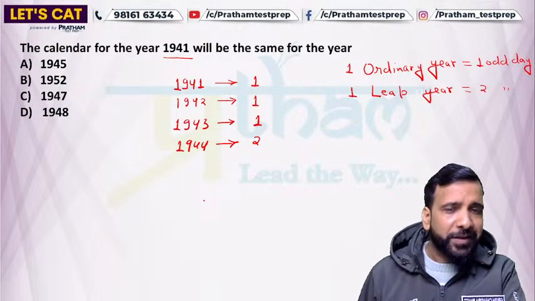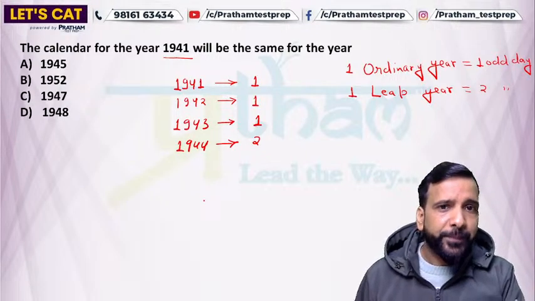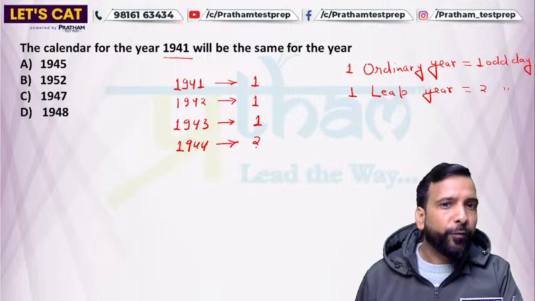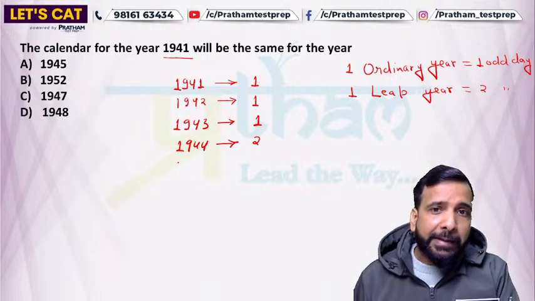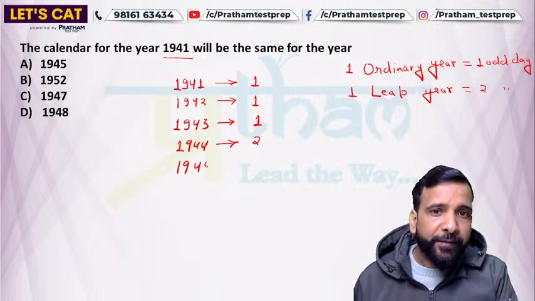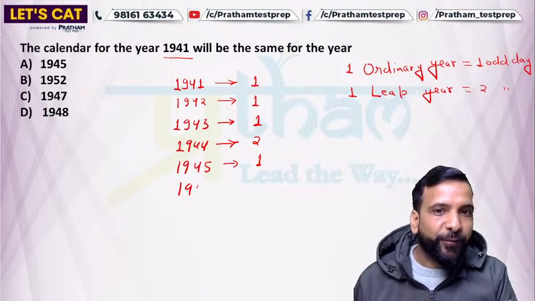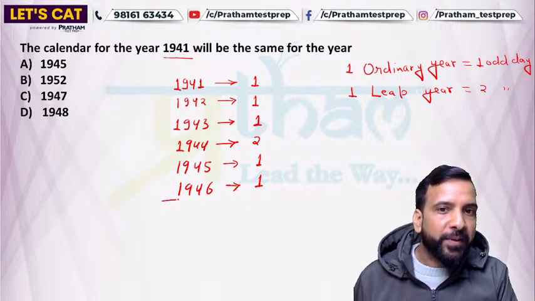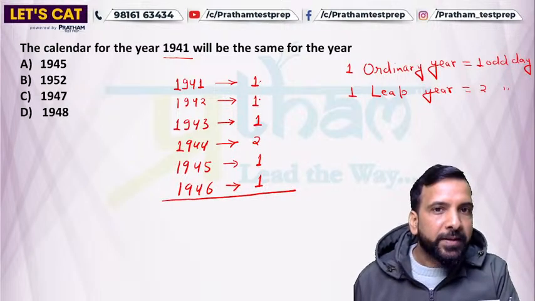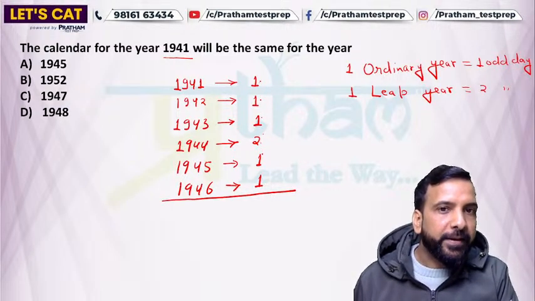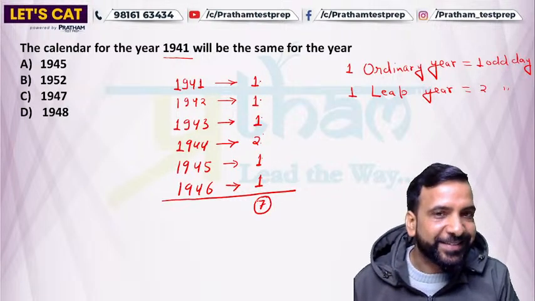So here we now have 1, 2, 3, 4, 5 odd days. Next is 1945, 1 odd day, and 1946, again an ordinary year, 1 odd day. Now you can see 1 plus 2 plus 3, 4, 5, 6, 7, so in total we have 7 extra days, right?